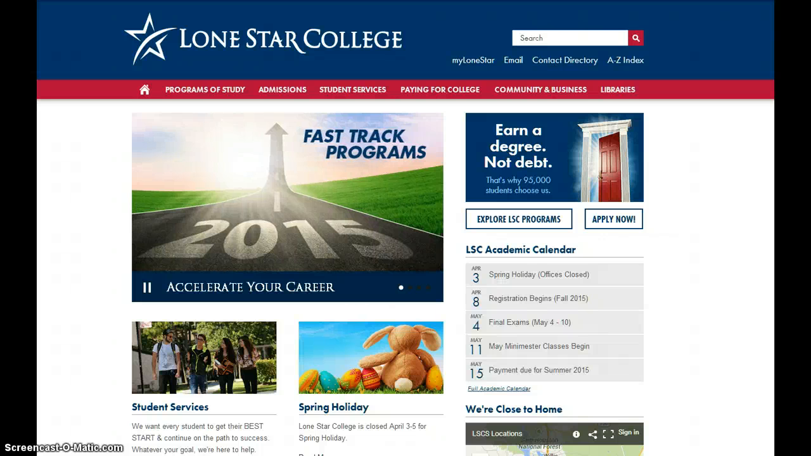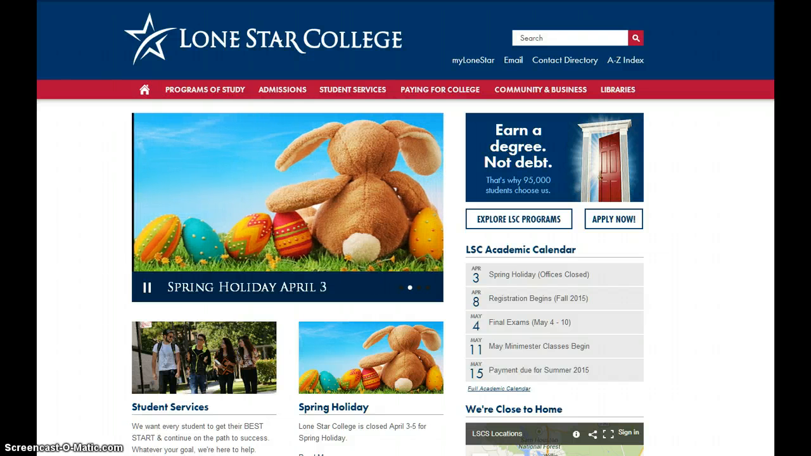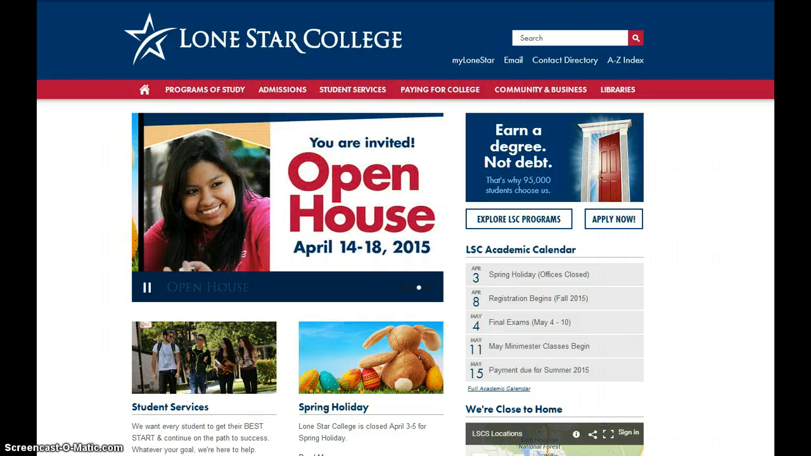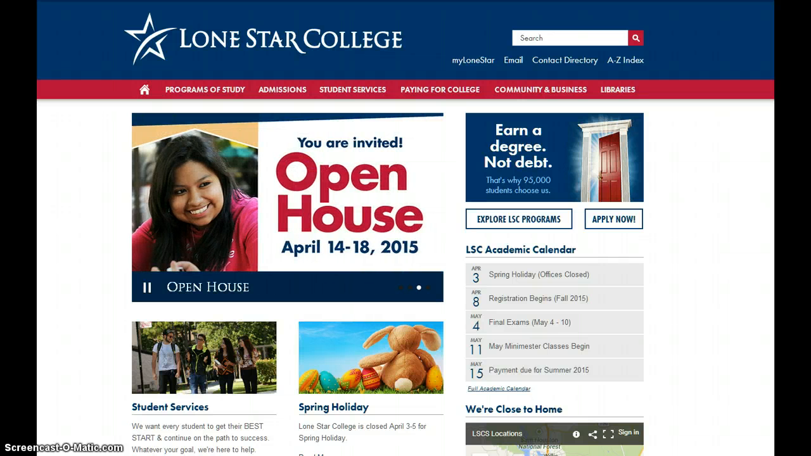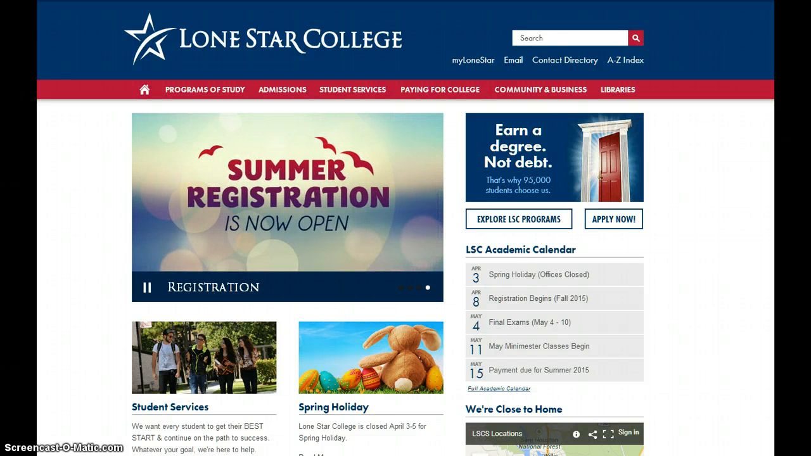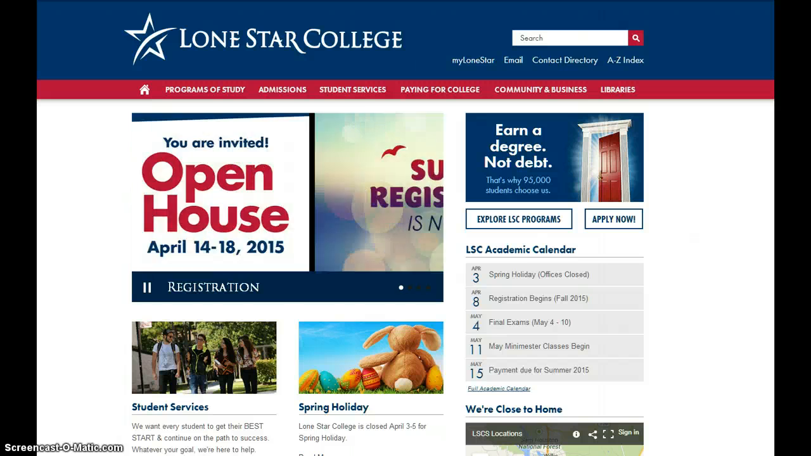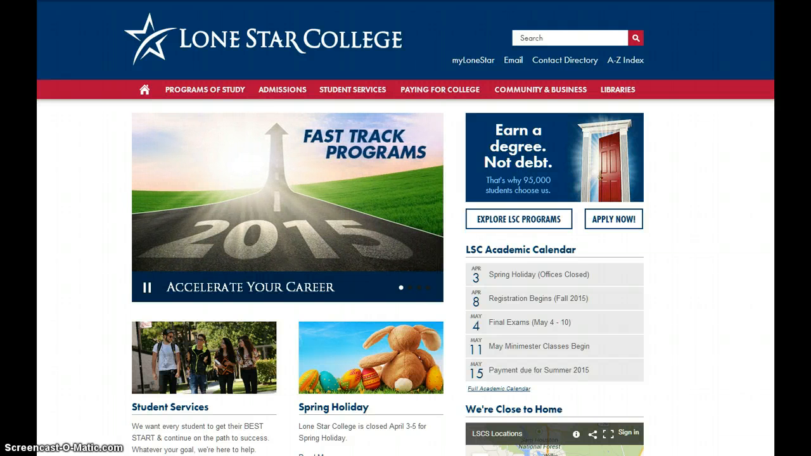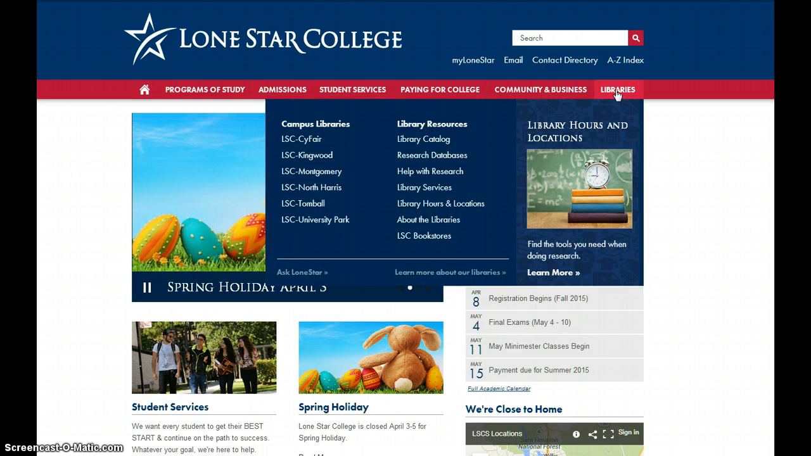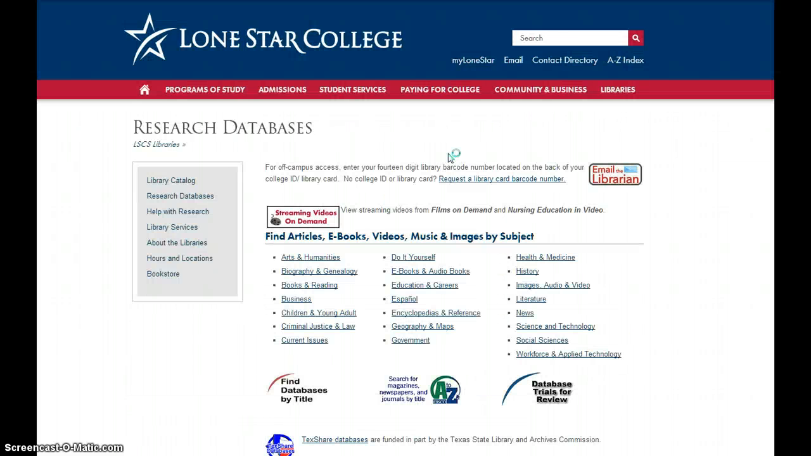It's likely for your persuasive essay that you're going to need to get ideas, and perhaps facts, statements, and examples from areas that are outside your knowledge base. So what you do in that situation is go to the Lone Star website, go to the libraries, and go to research databases.